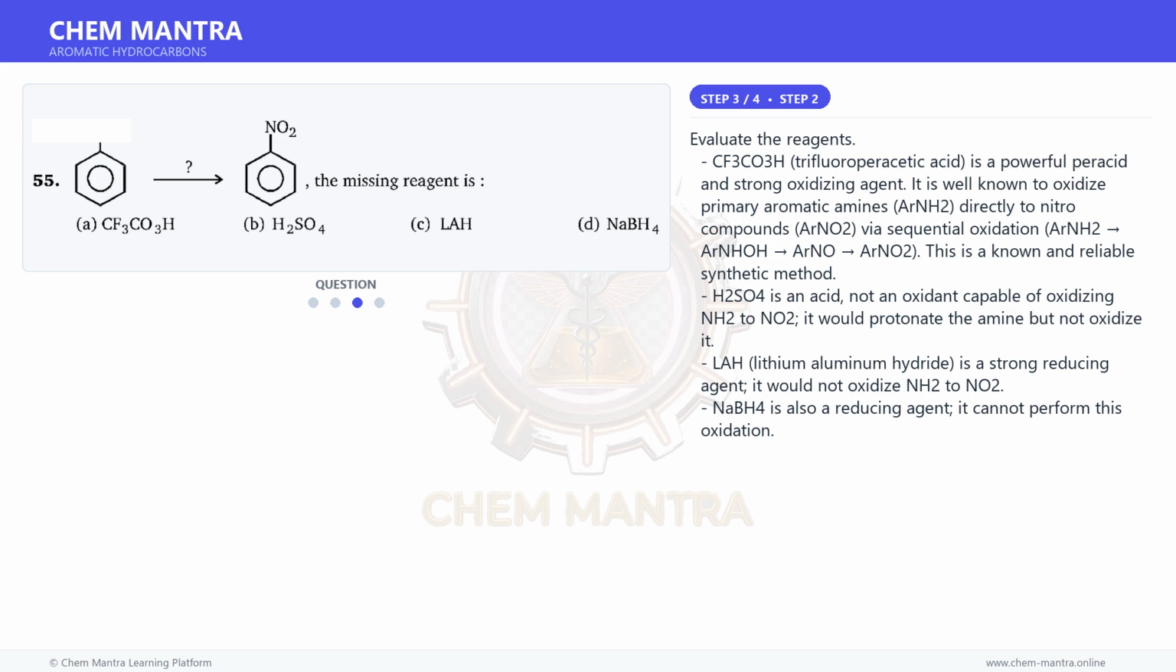H2SO4 is an acid, not an oxidant capable of oxidizing NH2 to NO2. It would protonate the amine but not oxidize it. LAH, lithium aluminum hydride, is a strong reducing agent. It would not oxidize NH2 to NO2. NaBH4 is also a reducing agent. It cannot perform this oxidation.